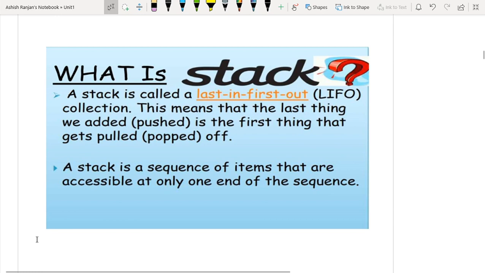Now, what is stack? Stack is a LIFO type data structure. No doubt first we have studied that it is a linear data structure. Also, it is called the LIFO type data structure. The full form of LIFO is last in, first out.